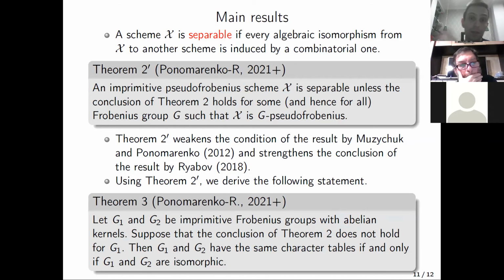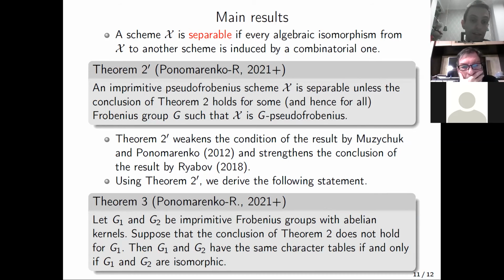I recall that a scheme is called separable if every algebraic isomorphism from X to another scheme is induced by a combinatorial one. This means that our scheme is determined by the tensor of its intersection numbers. And in fact, we check exactly this property, and theorem 2 is an immediate consequence of theorem 2 prime.